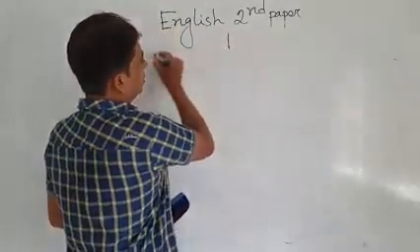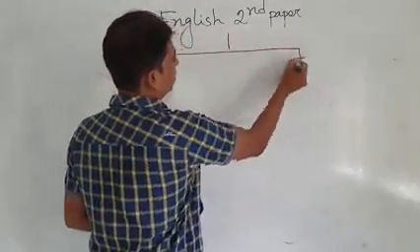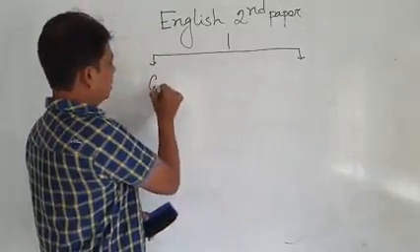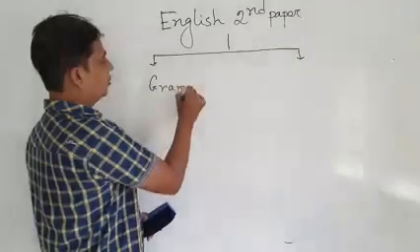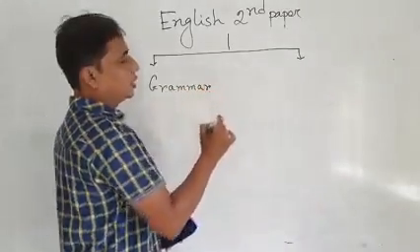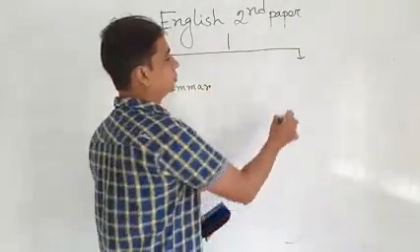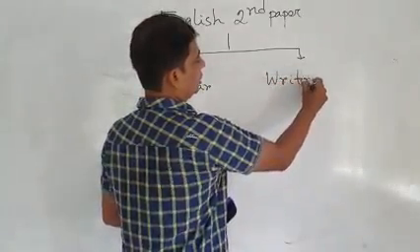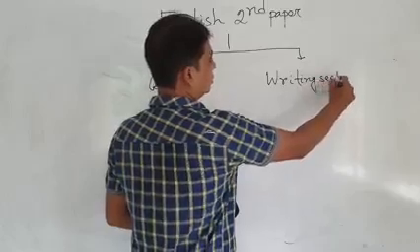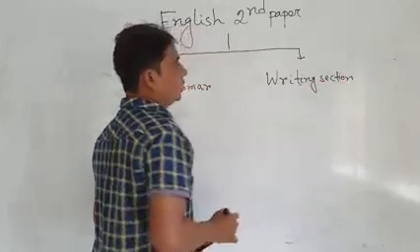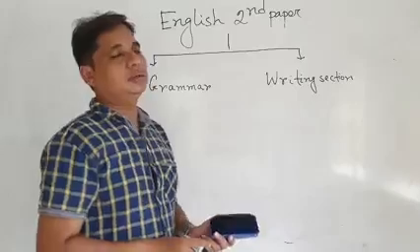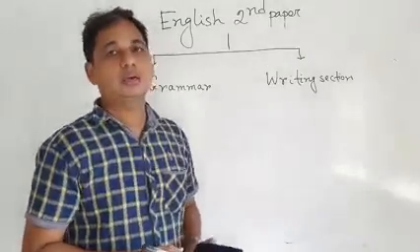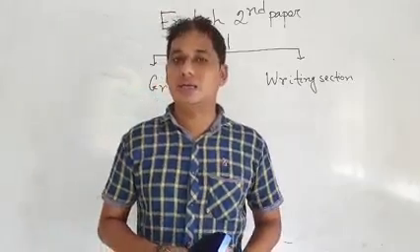Part one, grammar, G-R-A-M-M-A-R, and part two, the writing section, W-R-I-T-I-N-G. In our SSC syllabus, in second paper, the total grammar items are 9.